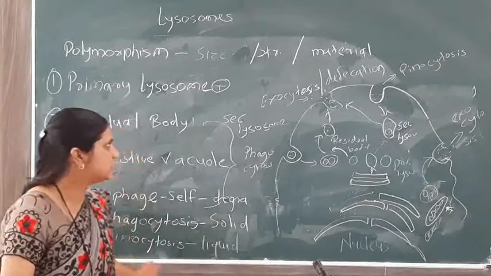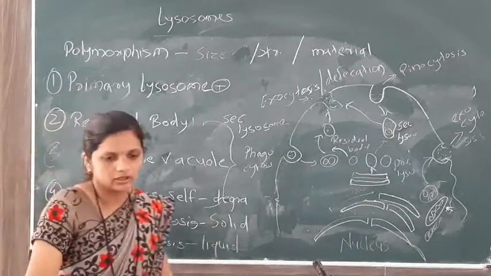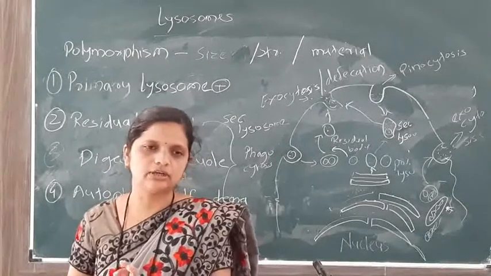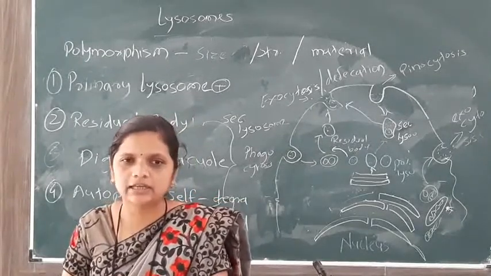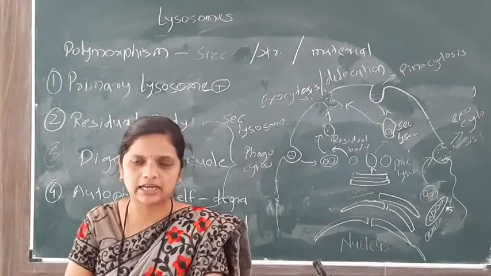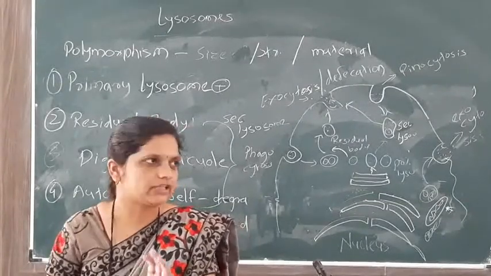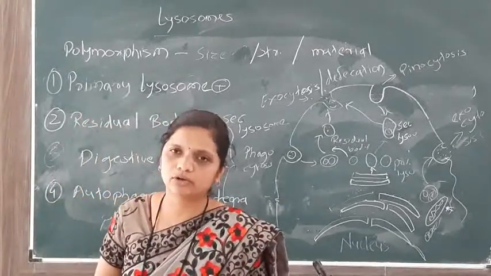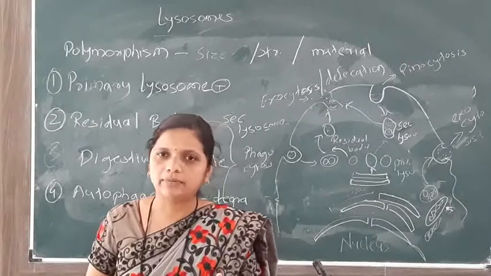This is polymorphism in lysosome. In this lecture we see what is lysosome. Lysosomes are suicidal bags, cell organelles found in eukaryotic cells, that is animal cells and plant cells, having the basic structure of plasma membrane, that is lipid bilayer, containing acid phosphatase liquid material having pH 5.